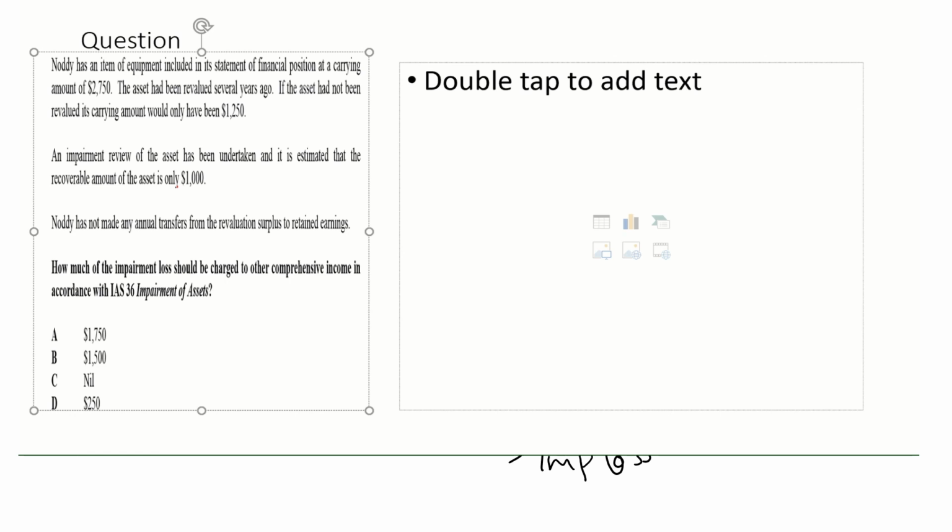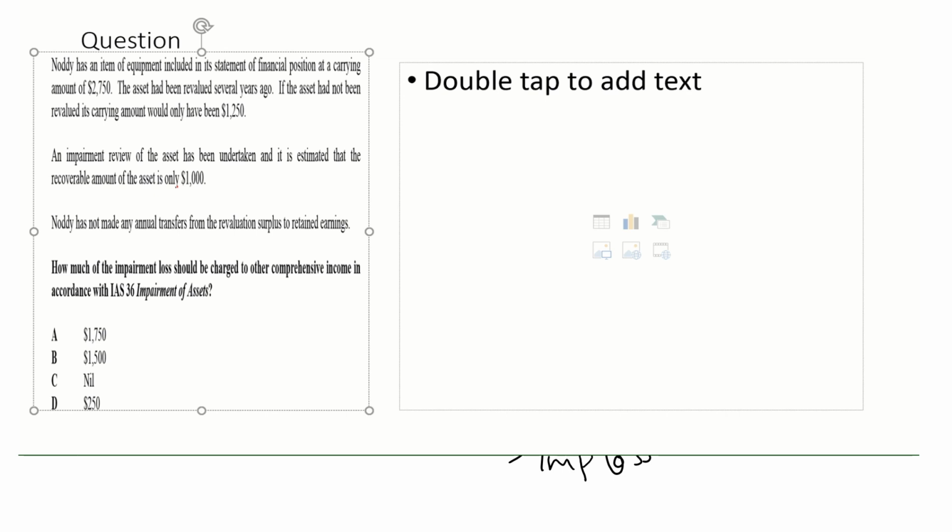Hi students, this is again a tricky question from impairment. Actually, this is a question which contains both impairment as well as revaluation surplus. Now, those who have not understood the earlier question can again focus on this question. This is also the same type of question.